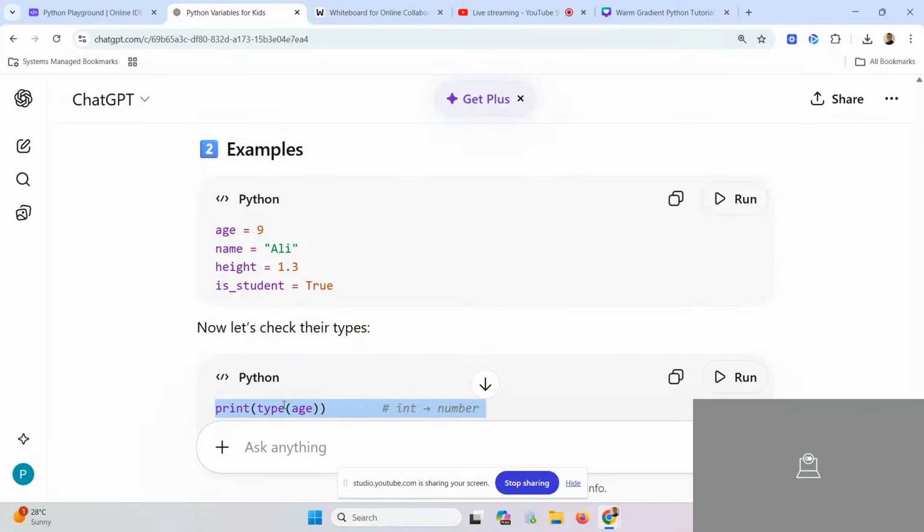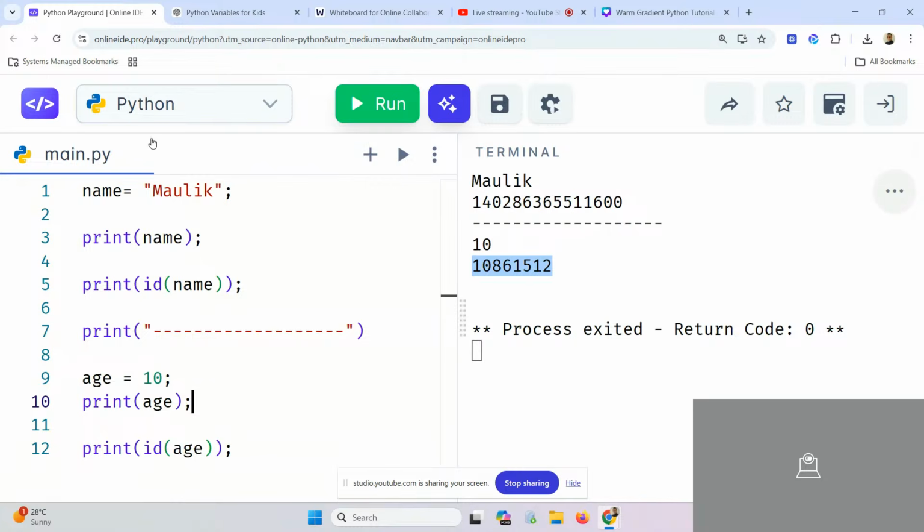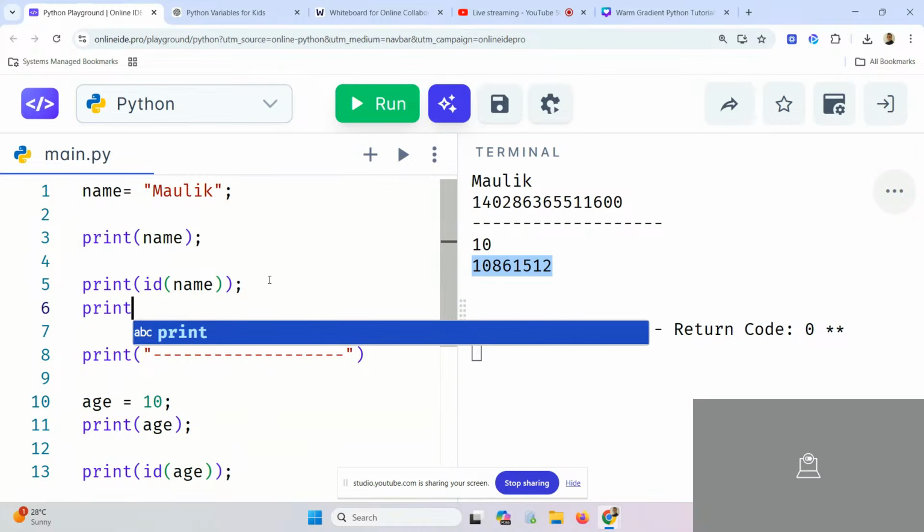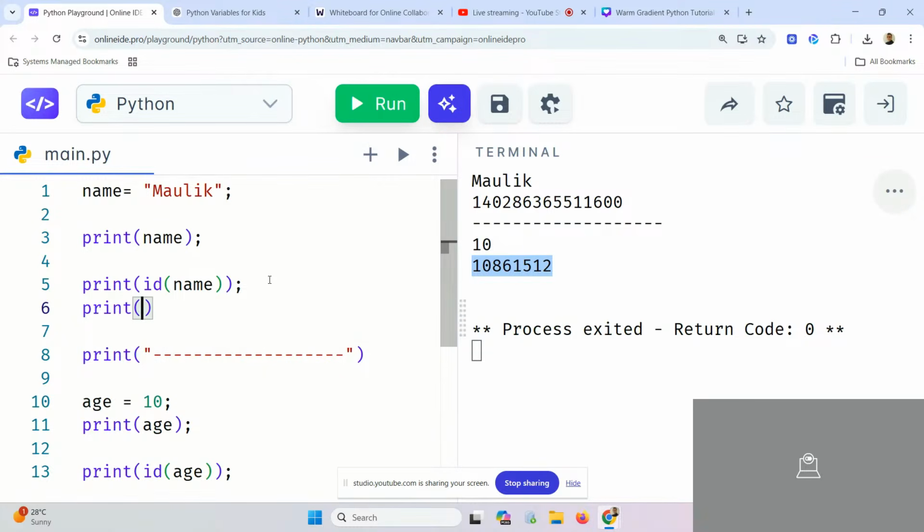What can I do? Very simple. The way I am using the id function, in the same way I can use the type function. How to use the type function? Type function is like type. Same. Whenever you have to call a function, you have to open and close the round bracket.